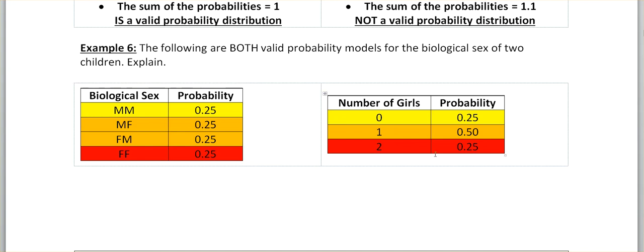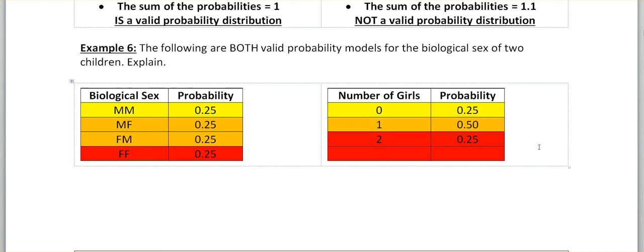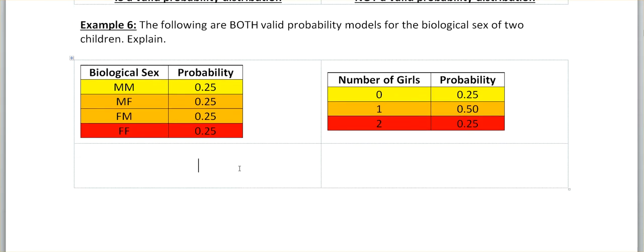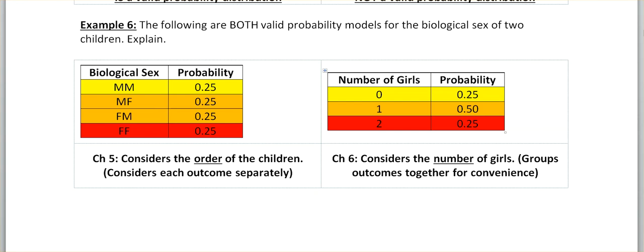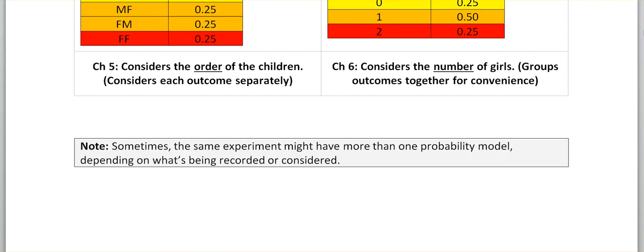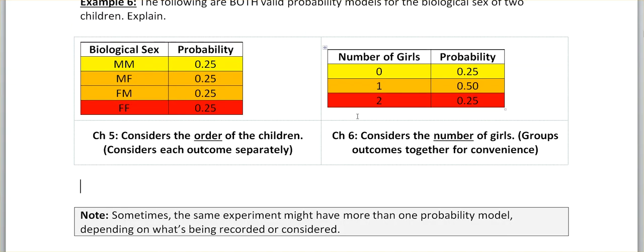They're both completely valid, but they're kind of viewing it in a slightly different way. The one on the left is more of a chapter 5 way of viewing things. It treats the individual outcomes as separate, and the one on the right is kind of grouping things together, and that's more chapter 6. There, I just typed that up. So the chapter 5 side of the house considers each outcome separately, and then chapter 6 groups them together for the sake of convenience. They're both valid. There are times where we're going to want one and times where we're going to want the other. In chapter 5, we're going to want the one on the left more, and once chapter 6 rolls around, we're going to want the one on the right more.